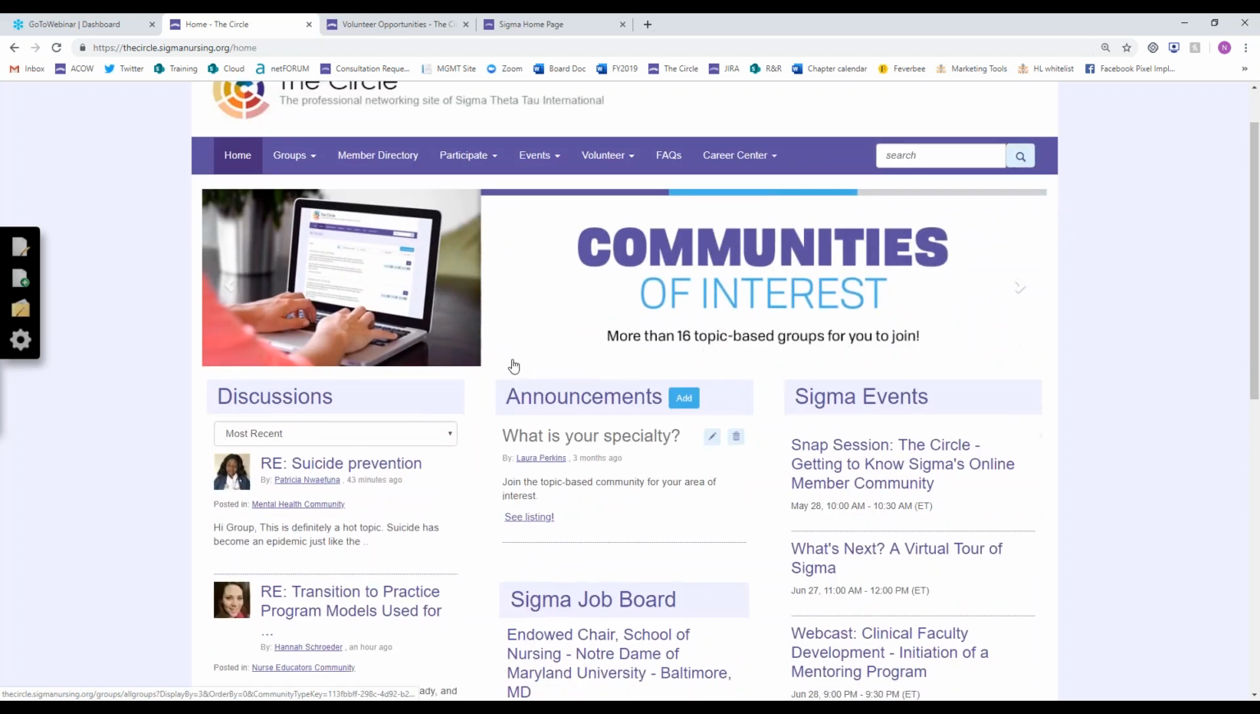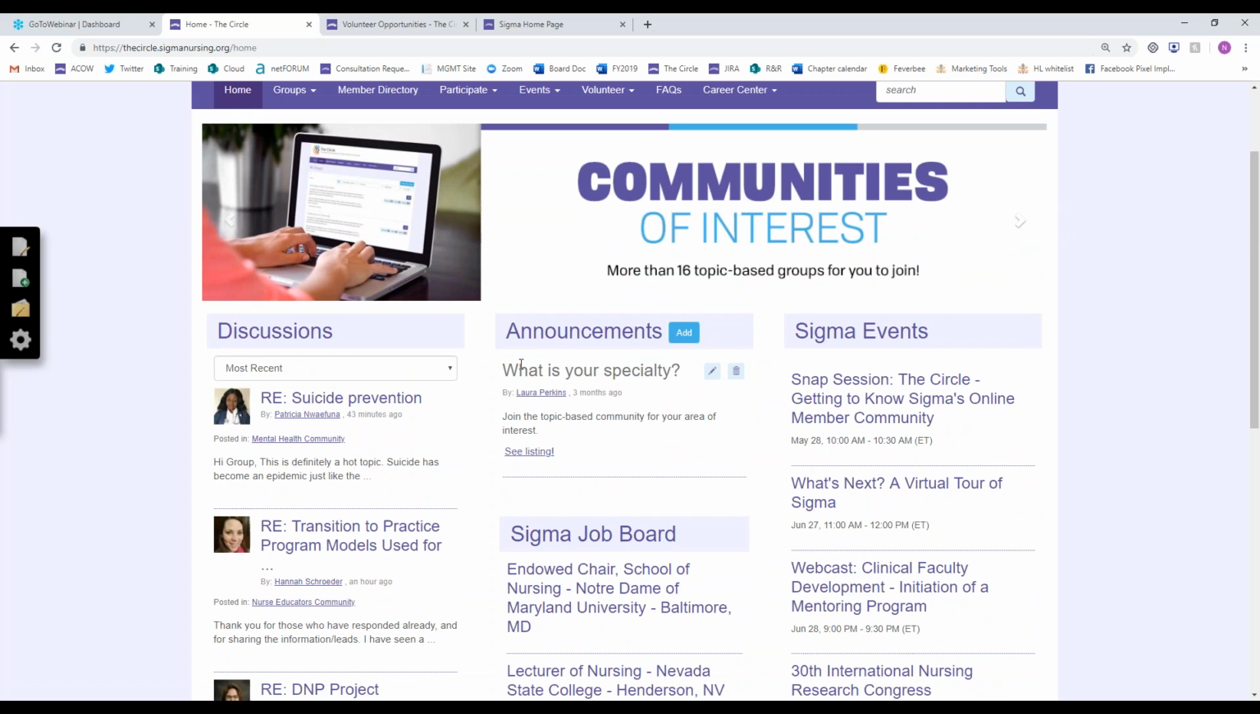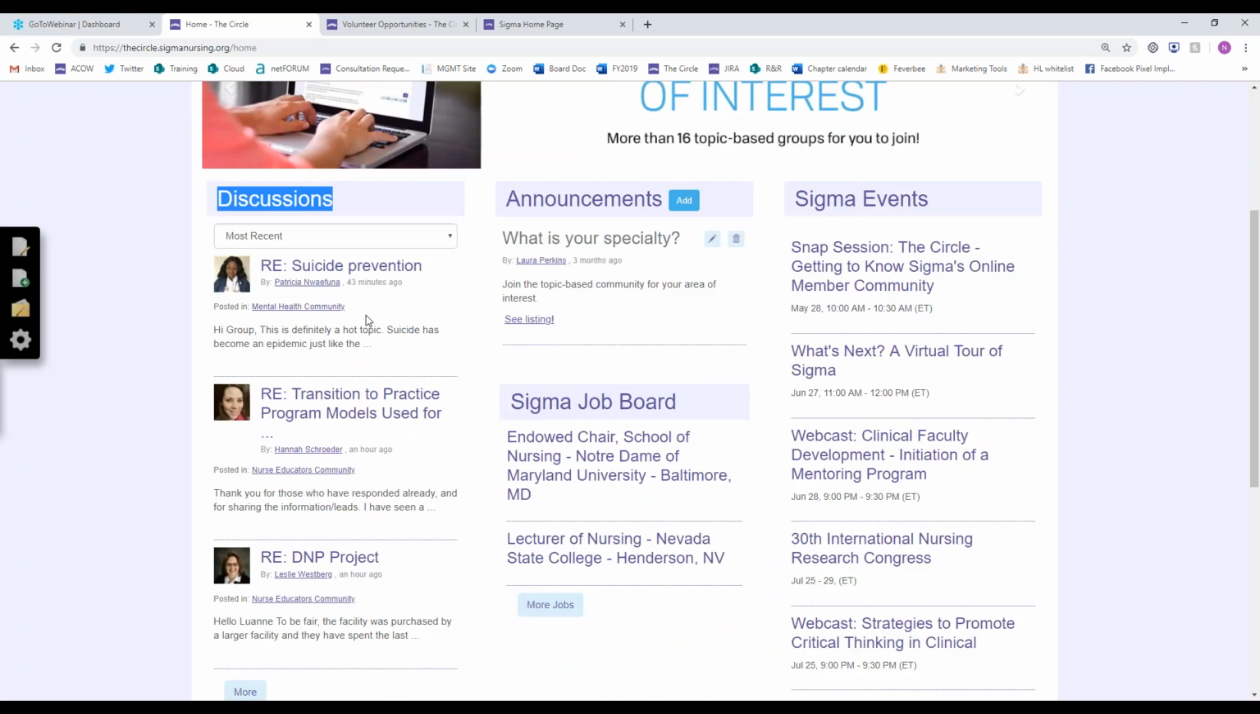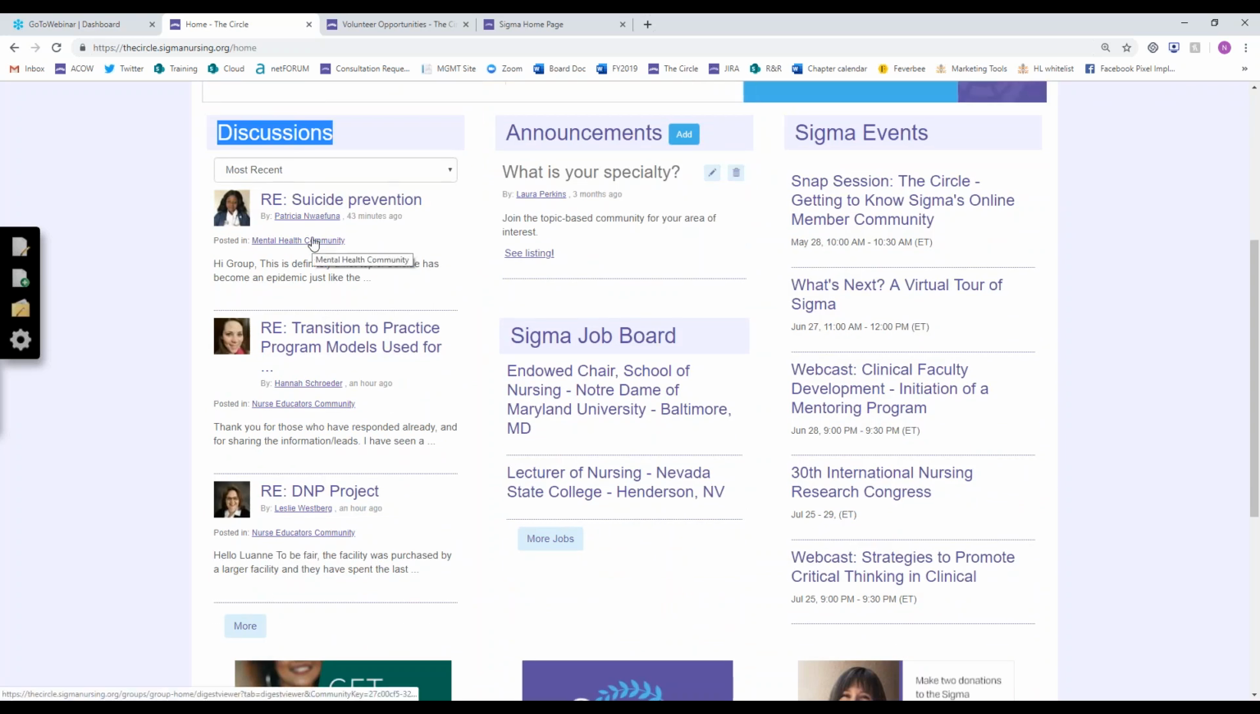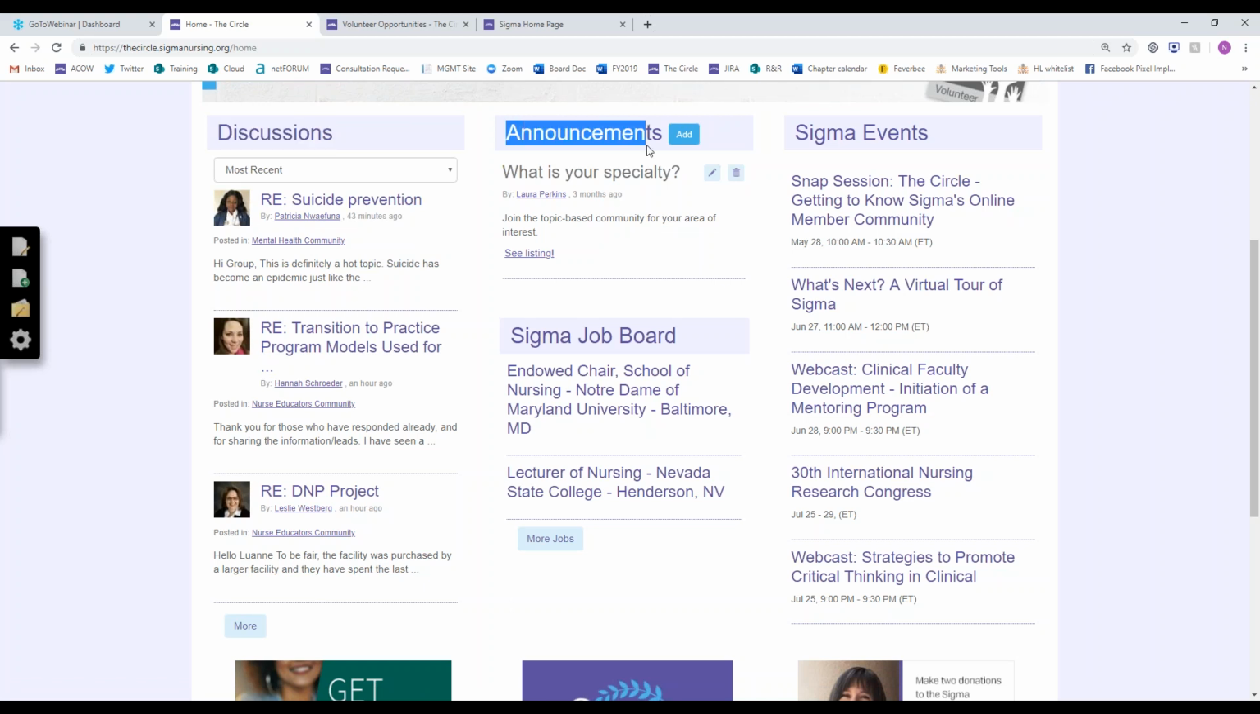Below the banners, you'll see the rest of the homepage, which is broken up into 3 separate columns here. So the leftmost column will show you any recent discussions that you're a part of. So if you have joined a community of interest, you'll see those discussions here and any others that you may have subscribed to see. There's also an announcement section. So this is where you'll see any important announcements from Sigma headquarters. Perhaps there will be a period of maintenance on the Circle and it will be down. We'll put that information here.